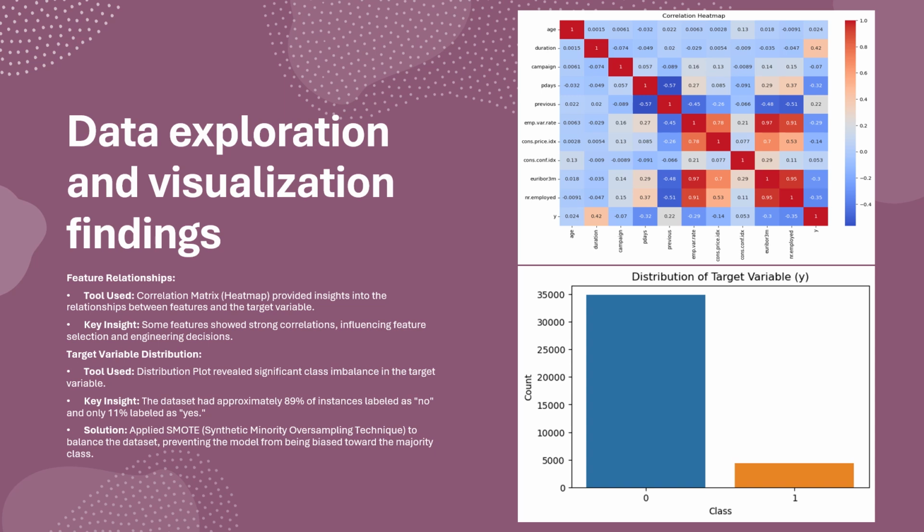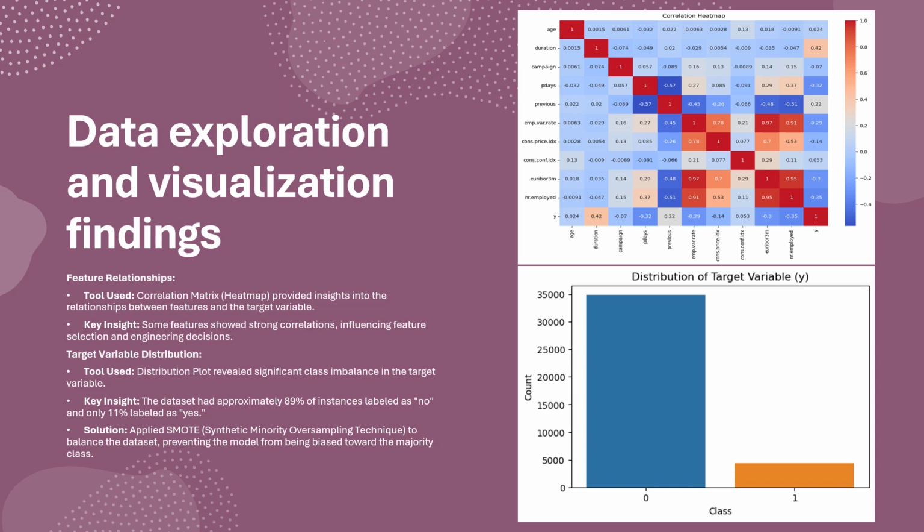These are the insights we gained during the data exploration phase. We used a heat map and distribution plots to analyze the correlation and the target variable. As we said earlier, we found a big imbalance between the target variable classes, yes and no, and we applied SMOTE as well.